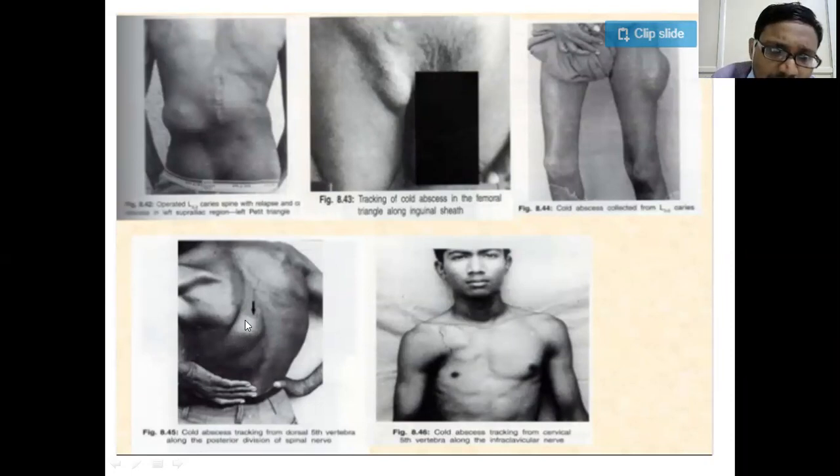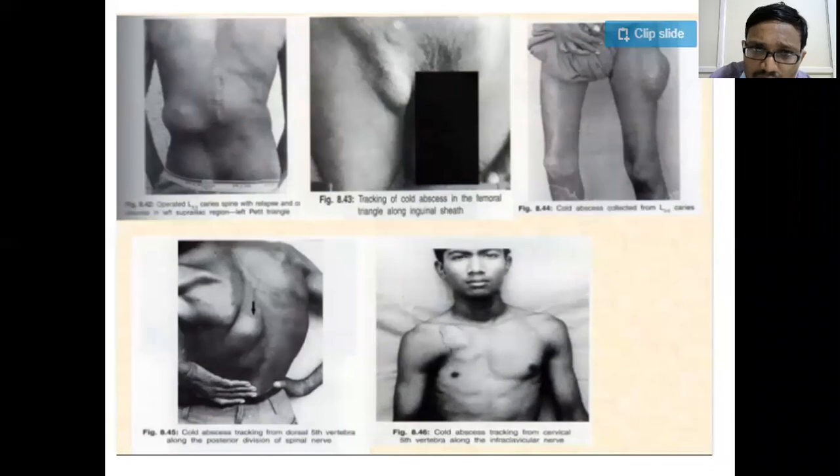You see that it is an abscess. You should not go directly and give a nick and aspirate and drain it. You have to think of something. You find an abscess here. There will be no spinal cord here, but still you should keep in mind: could it be a tubercular abscess? Could it be a cold abscess? That's how you have to think.